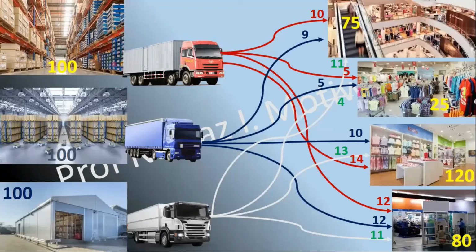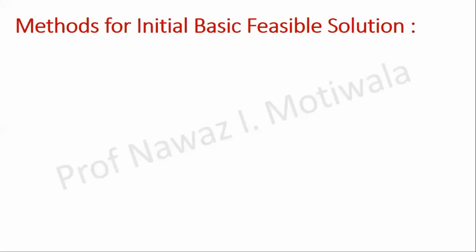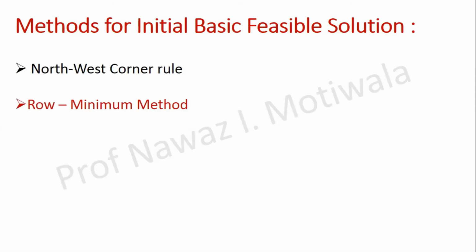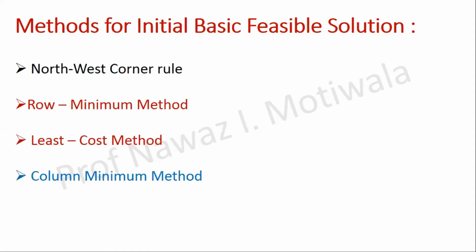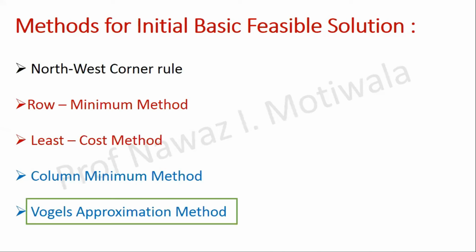So there are some methods developed by our mathematicians to ease your calculation part. The first method is the northwest corner rule. Next is the row minimum method. Next will be the least cost method. Next is the column minimum method. And the last one is Vogel's approximation method. This last method, Vogel's approximation, is also known as the penalty method or penalty cost method.